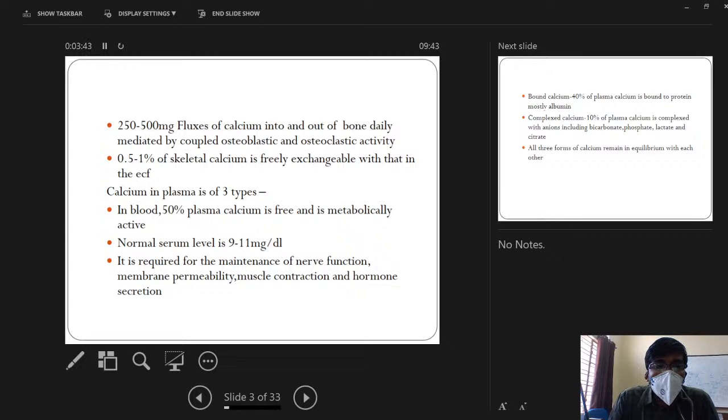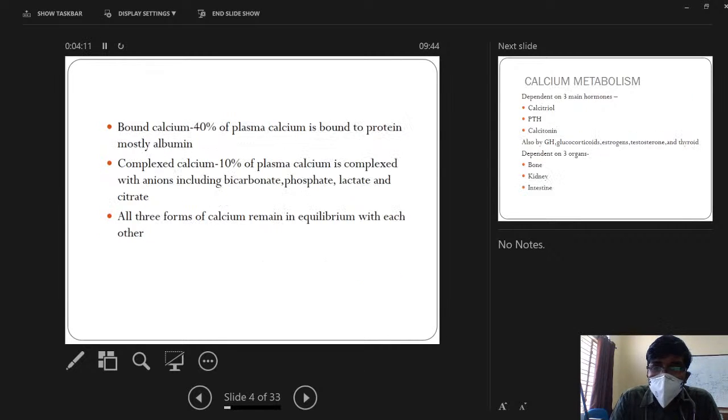So in a nutshell, total serum calcium is 9 to 11 milligram per deciliter, out of which 50% is free, metabolically active, 40% is bound to plasma protein, mostly albumin, and 10% is complexed calcium, bound to anions like bicarbonate, phosphate, and citrate. So bound calcium is 40%, complex calcium 10%. All three forms of calcium remain in equilibrium with each other.